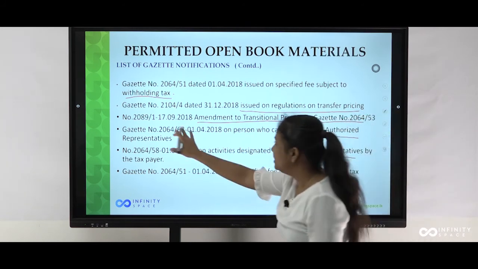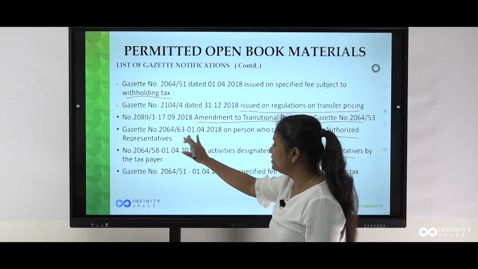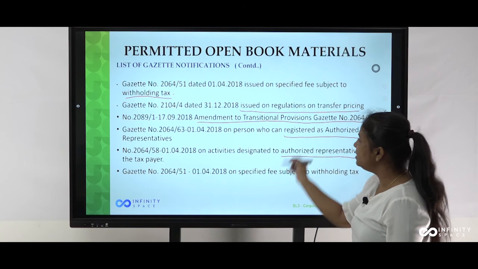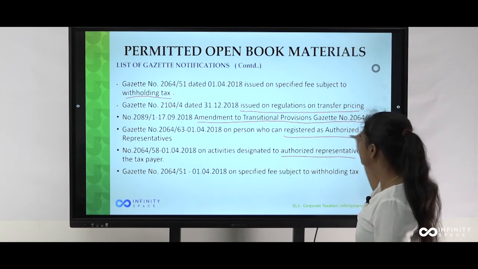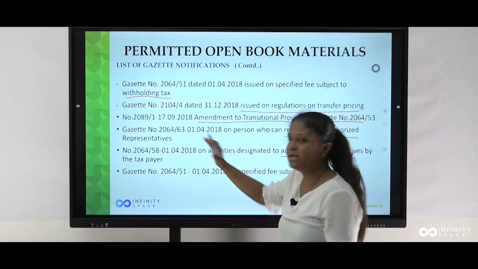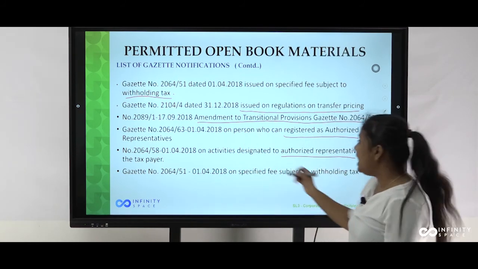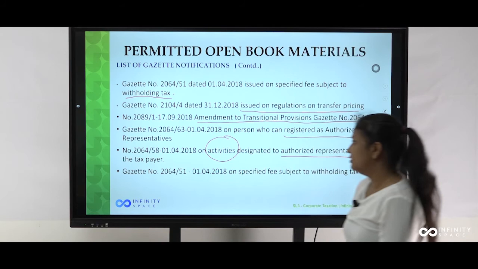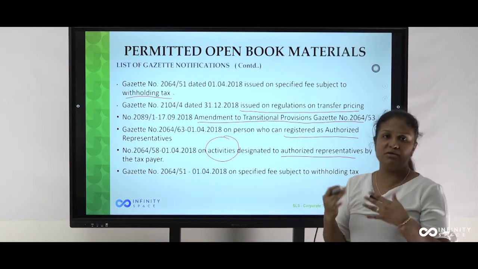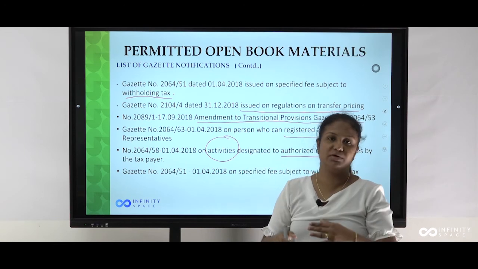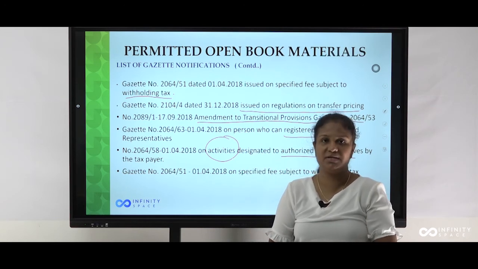Then this is the gazette notification number 206463 issued on 1st April 2018 on the person who can register as an authorized representative. This is the topic of the gazette. And the second one, the activities. If I am a taxpayer, what are the activities I can allocate to you if you are my authorized representative?